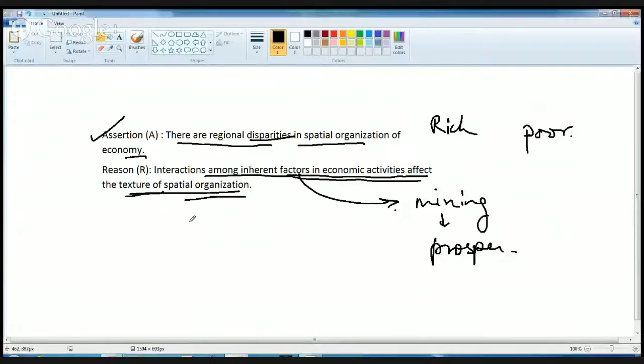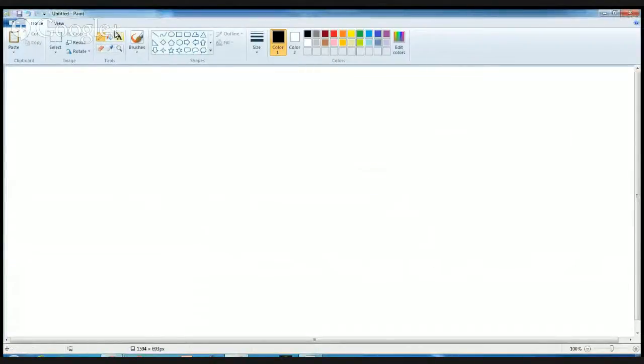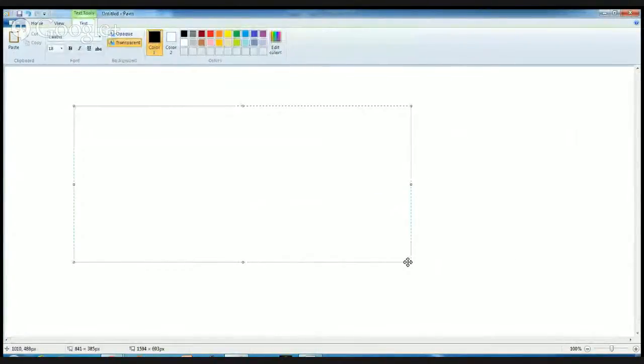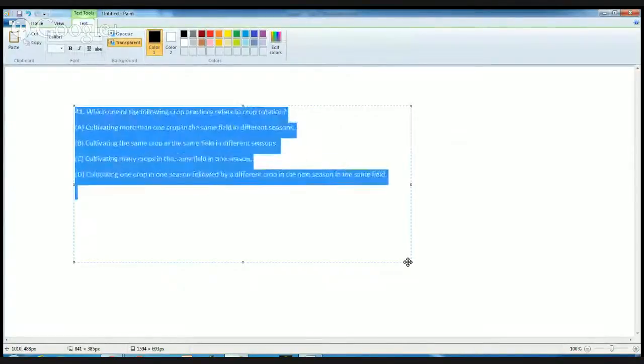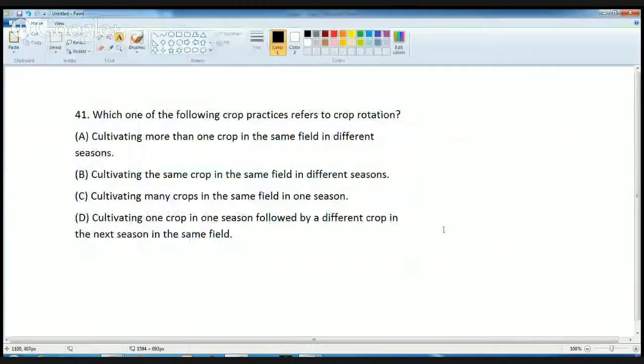Now, this question is a very simple question. In these questions, what is important is you must read the question and not read the choices, because if you read the choices, you get confused and it's all mixed up. What is the meaning? So just read the question. Which one of the following crop practices refers to crop rotation? Now try to hide the choices and understand the meaning of crop rotation.